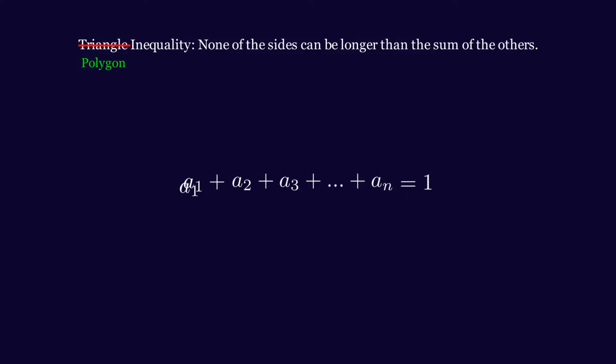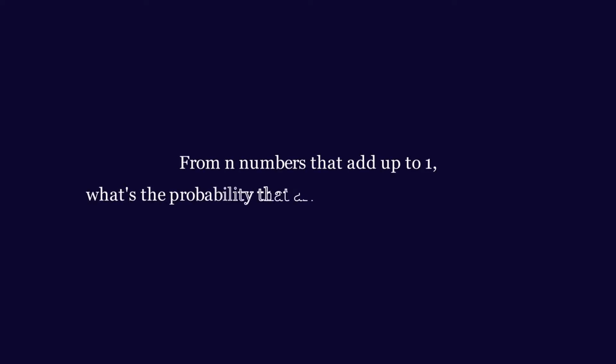And notice, when any side length is bigger than a half, the sum of the other side lengths is less than a half, which means the polygon can't be constructed. When all side lengths are less than a half, there's no problem, we can make a polygon. For the sake of simplicity, let's rephrase the question as follows. From n numbers that add up to 1, what's the probability that all of them are less than a half?